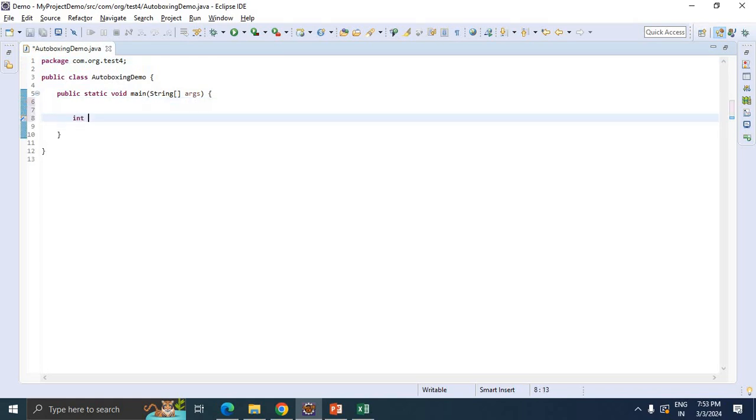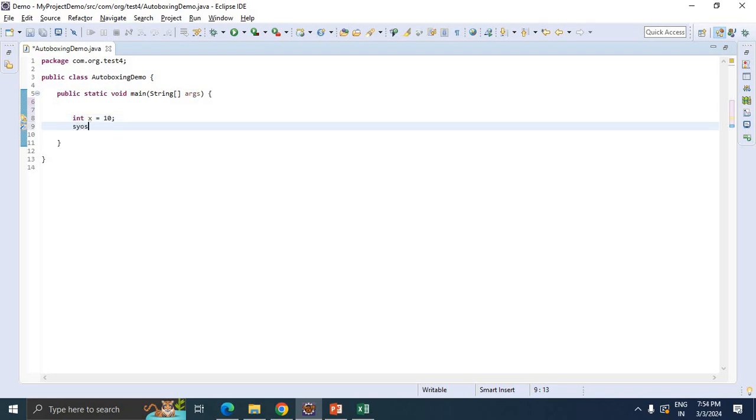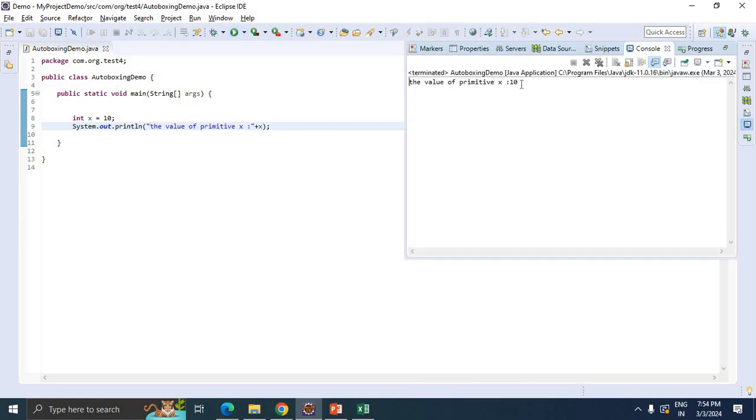Initially I'm just assigning int x = 10 and printing the value of primitive x. Let's check the double quotes, something is missing. Okay, the value of primitive x is 10.